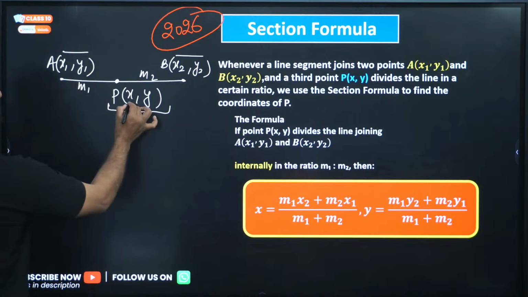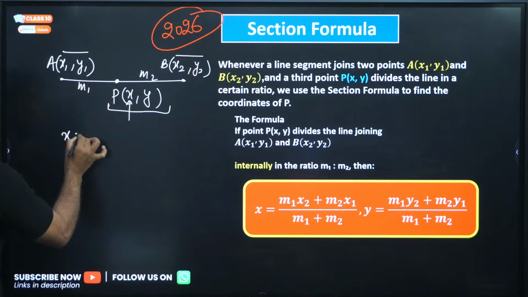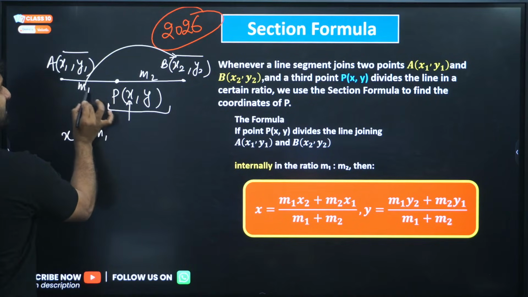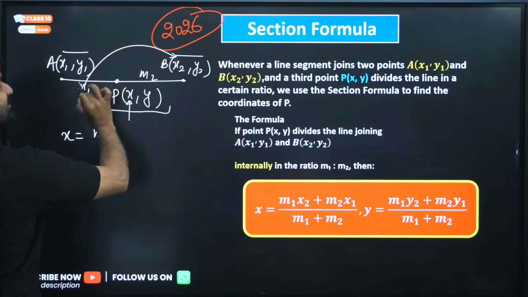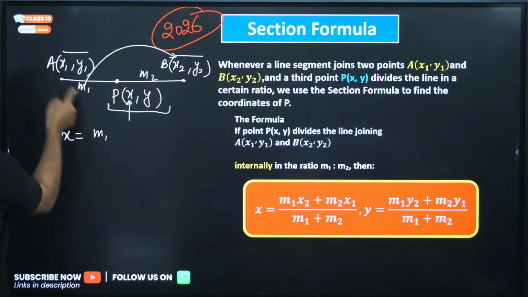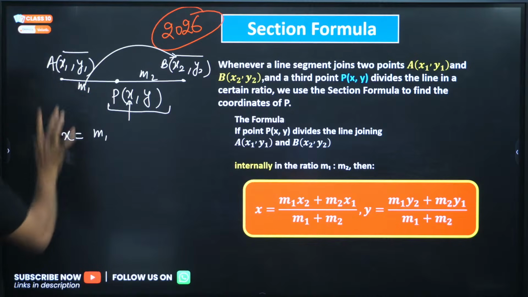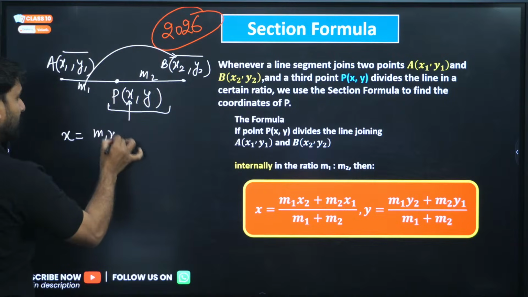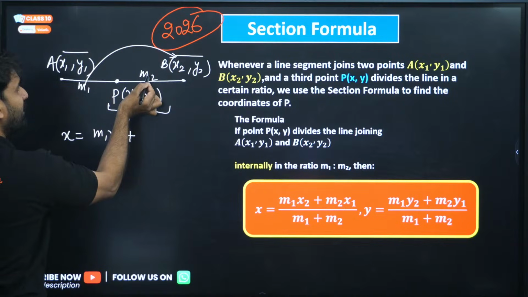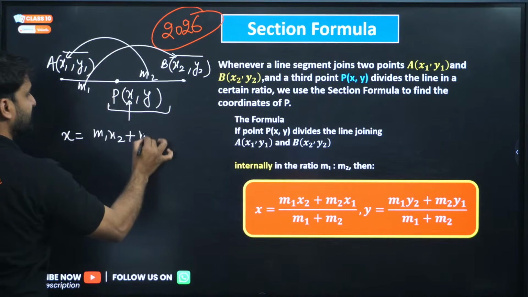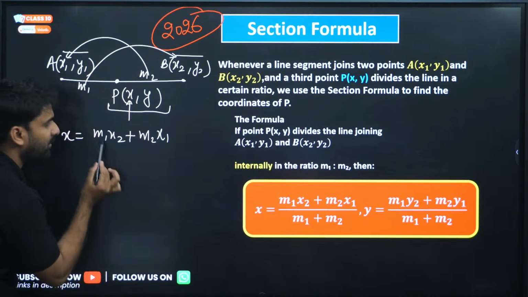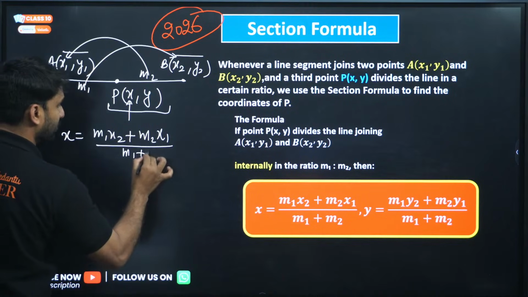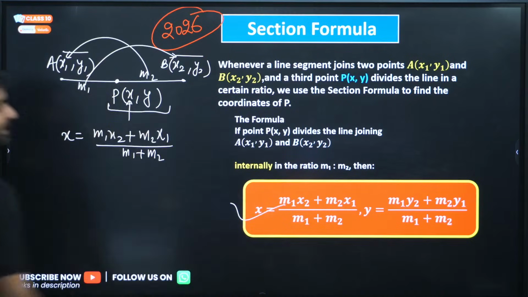For x, it can be written as m1 into x2. Always multiply m1 with the far x value. Don't take the nearest value; never multiply with the nearest coordinate. So m1 is multiplied with x2, plus m2 multiplied with x1. You can also memorize it in this form: 1 2, 2 1, divided by m1 plus m2. By using this formula you can find the x coordinate.